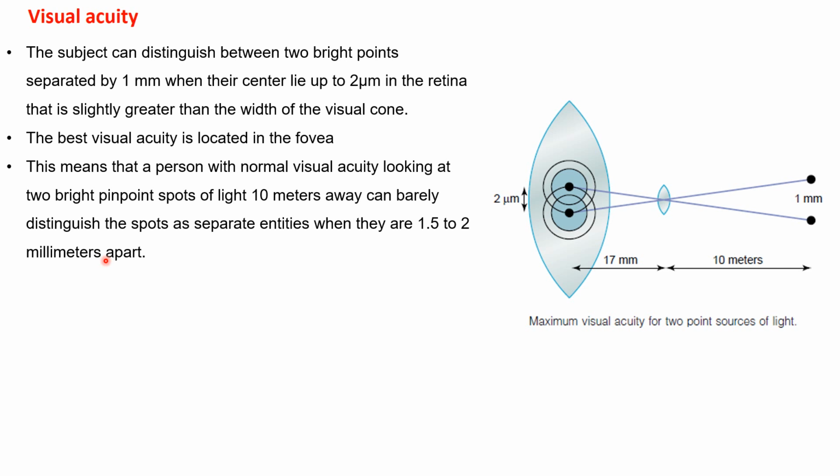Visual acuity means the ability of the subject to detect the fine details of objects, and it is usually examined in different ways, like Snellen's chart. The ability of the eye to discriminate two points from 10 meters if the distance between them is 1 millimeter usually occurs due to focusing of two points about 2 micrometers apart on the retina.